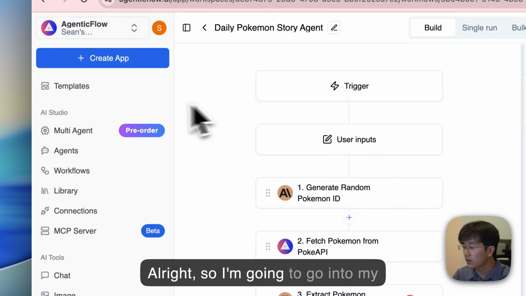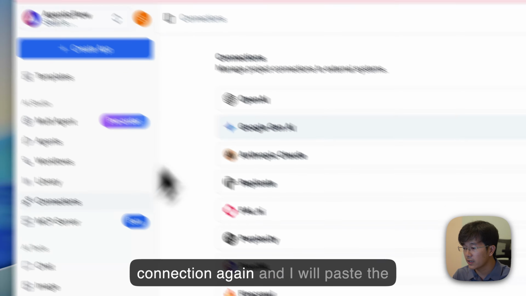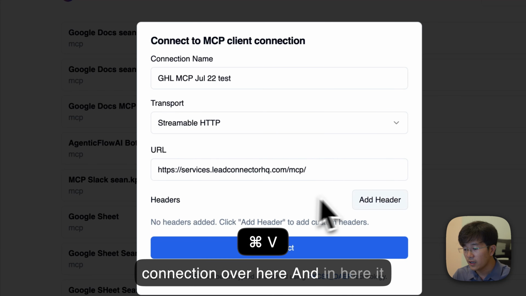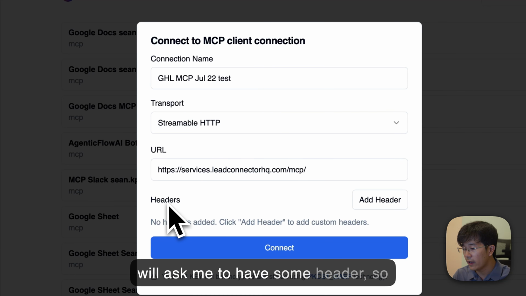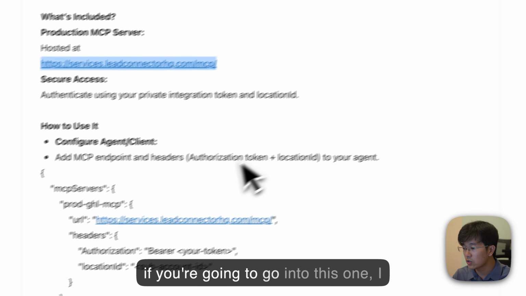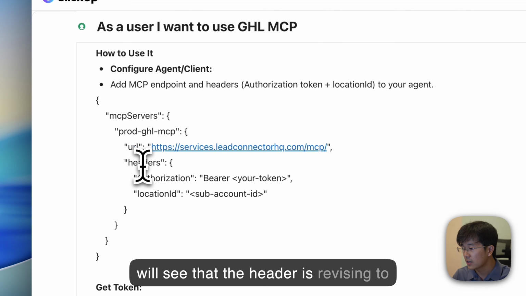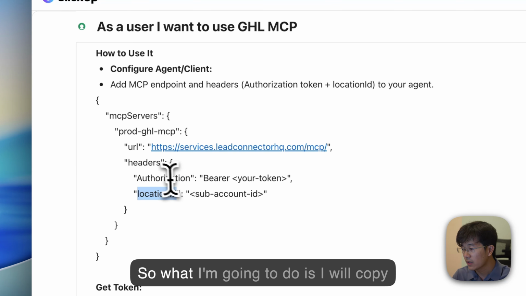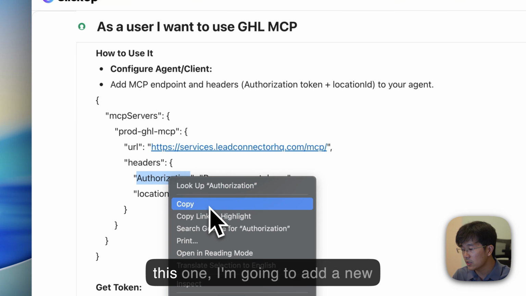All right. So I'm going to go into my connection again, and I will paste the connection over here. And in here, it will ask me to have some header. So if you go into this one, I will see that the header is requiring two fields, like authorization and location ID. So what I'm going to do is I will copy this one.